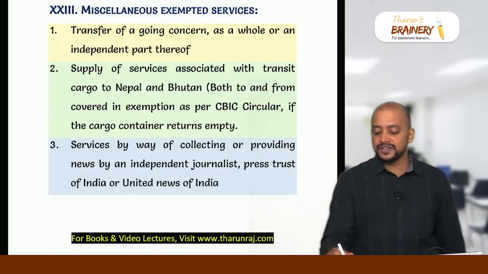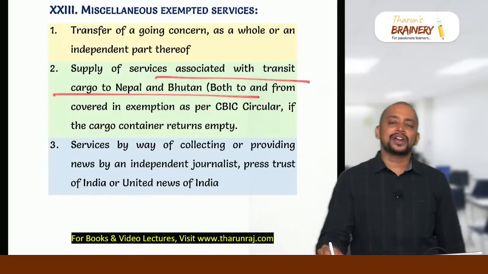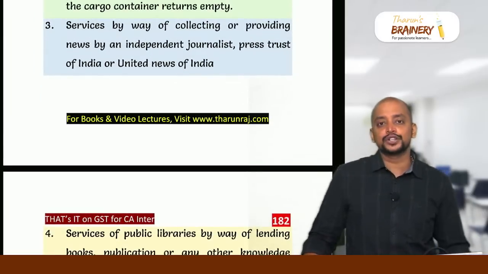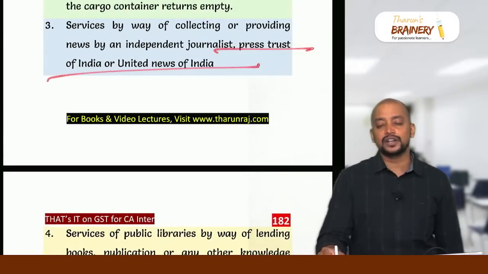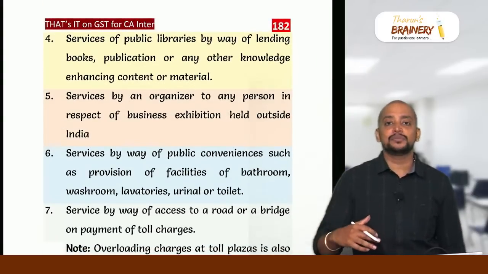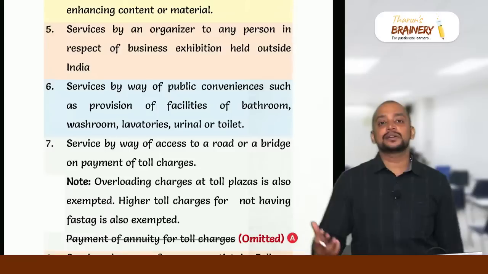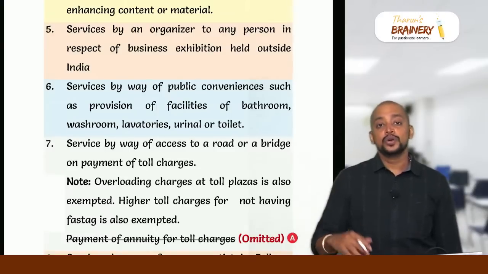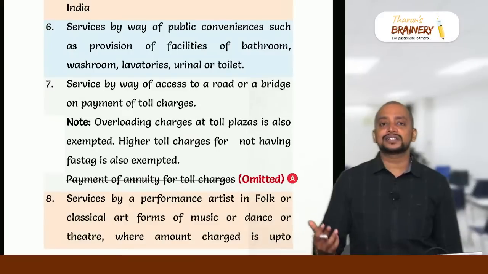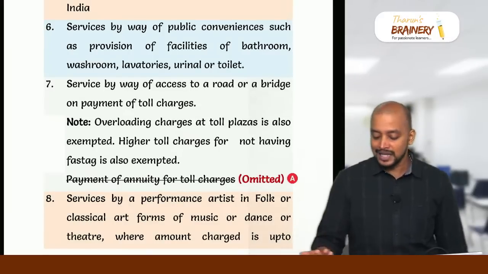Then supply of service associated with transit cargo to Nepal and Bhutan. So transit cargo to Nepal and Bhutan, both to and from, is covered under exemption. Service by way of collecting or providing news by independent journalists, Press Trust of India or United News of India, exempted. Then there are public libraries which will collect some lending charges, exempted. Then there is an organizer of a business exhibition who is organizing the exhibition outside India, exempted. Then public convenience such as bathrooms, lavatories, exempted.